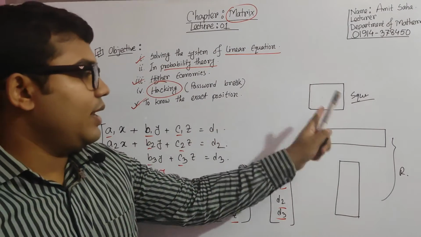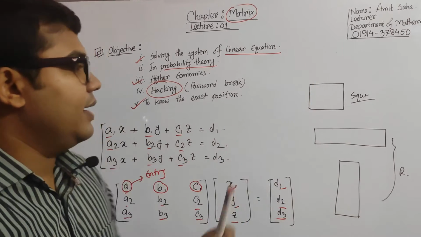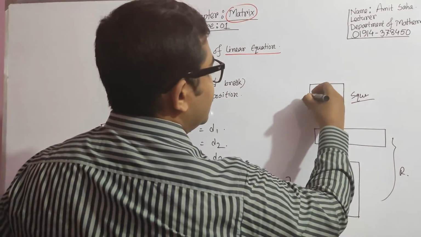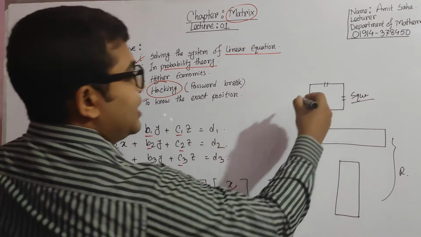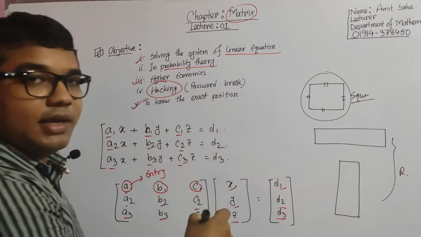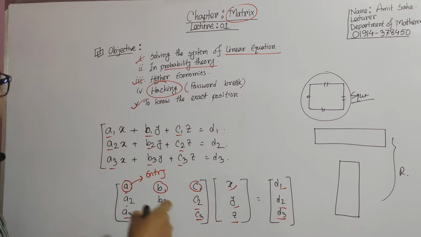Yes, this is the square and this is the rectangle. In a square every side is equal. Since in a square every side is equal, if every side of the matrix is equal, then we can say that this is a square matrix.